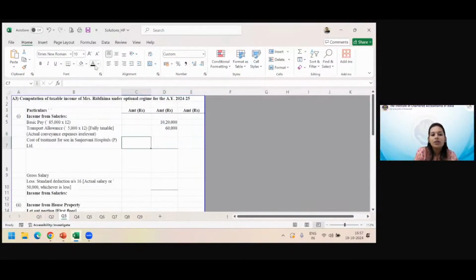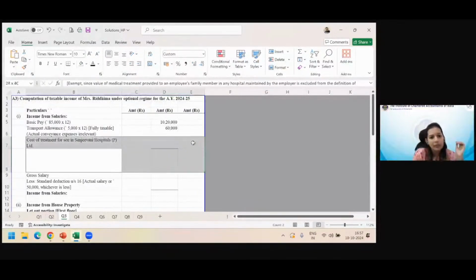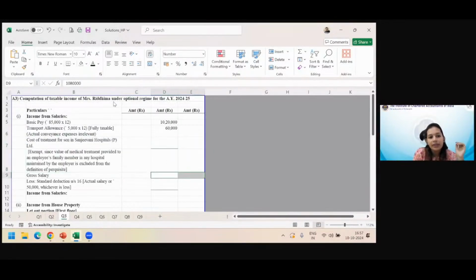Cost of treatment for son, we all discussed that because it is a hospital maintained by own employer, so it is a completely exempt perquisite and we are not going to tax it. So what is the gross salary? Easy to calculate. Gross salary is this much.